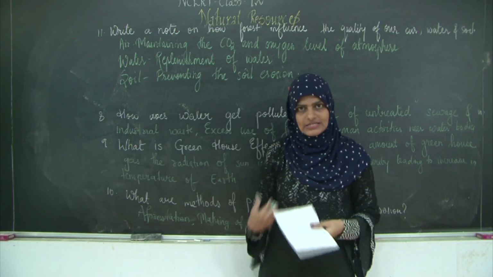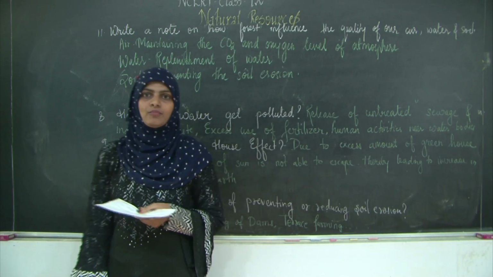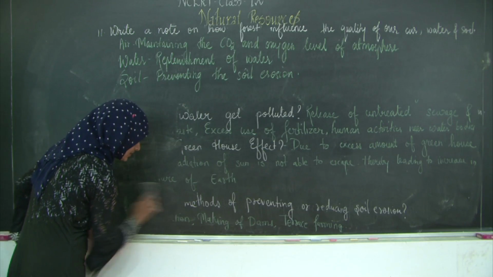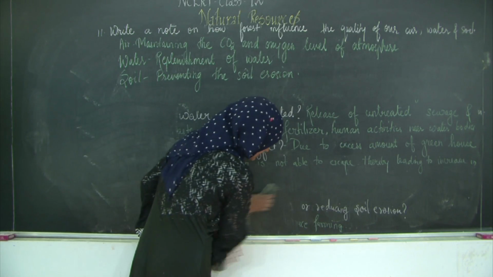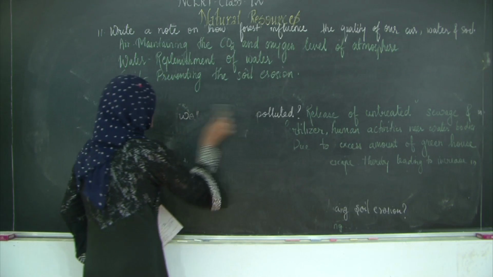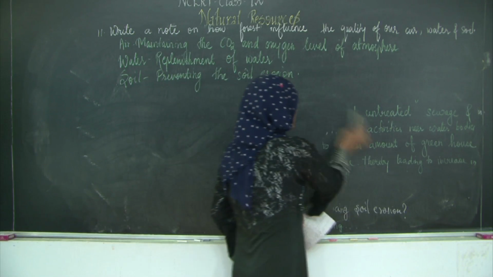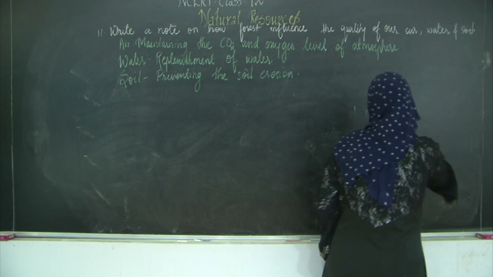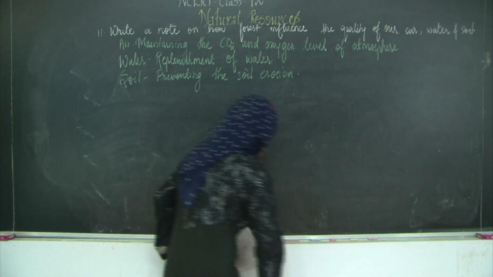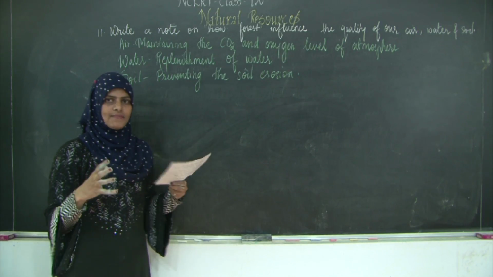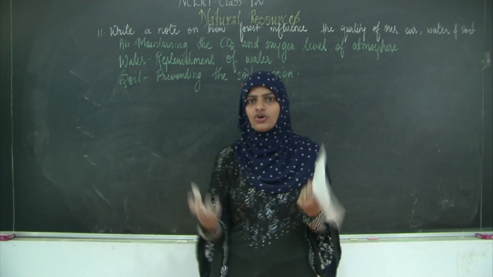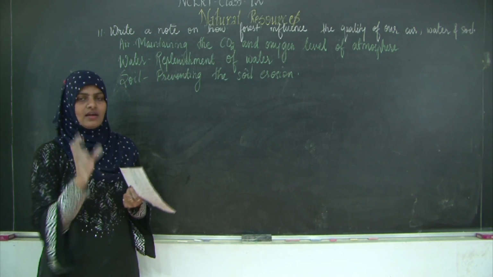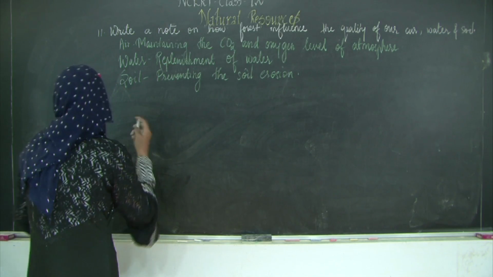Let us go to the last question of the chapter. Describe the oxygen cycle. I have put only one question of that kind, but you can have describe the nitrogen cycle, describe the water cycle or describe the carbon cycle. Everywhere remember you need to write down the major processes, and then if you want you can explain the same processes in a very short form. Do not elaborate. When you are describing the oxygen cycle, you are surely going to draw the cycle. So it should be self-explanatory, but the processes you can explain in small points.